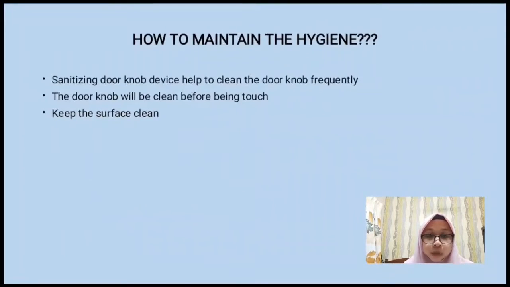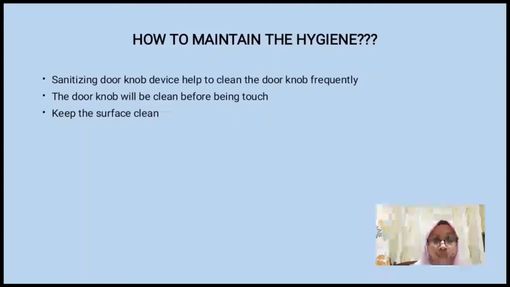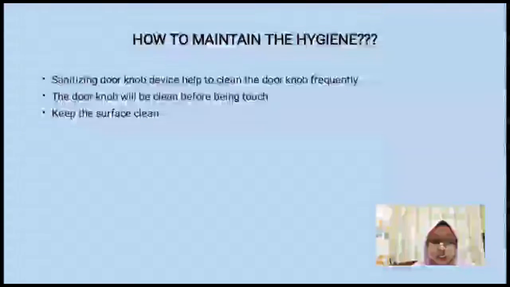From this problem, we came up with the SDKD device, which is the sanitizing door knob device, to maintain hygiene between people. There are 3 functions for our device. First, it helps to clean the door knob frequently. Second, the door knob will be cleaned before being touched. And third, it will keep the surface clean.